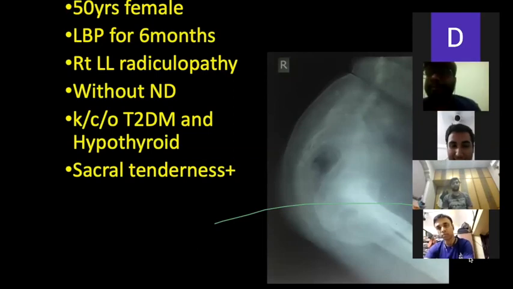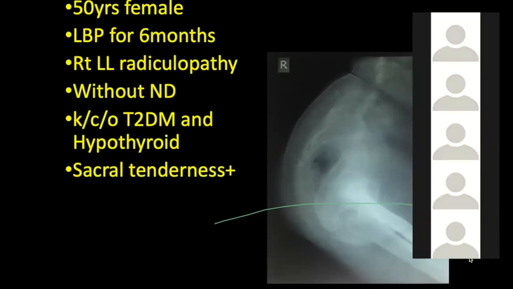Dityendu, you're there? Yeah, hi. Tell me, can you read this X-ray? It's hardly visible actually.